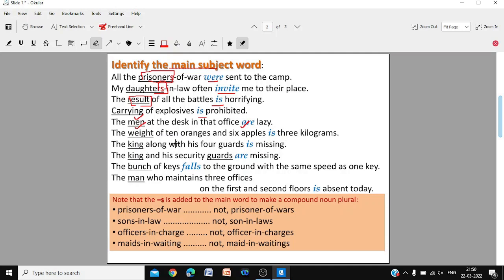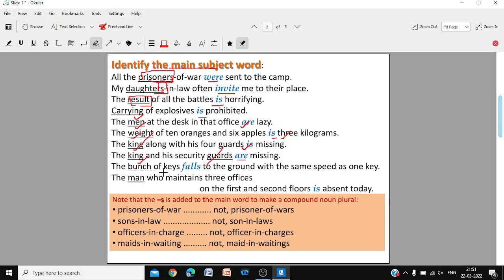The weight of 10 oranges and 6 apples is 3 kilograms. The weight. Don't be confused by oranges and apples. The weight is 3 kilograms. The king, along with his 4 guards, is missing. Don't be confused by the 4 guards. The king is missing. But the king and his security guards are missing. Here both the king and the guards are important subject words, so are missing.